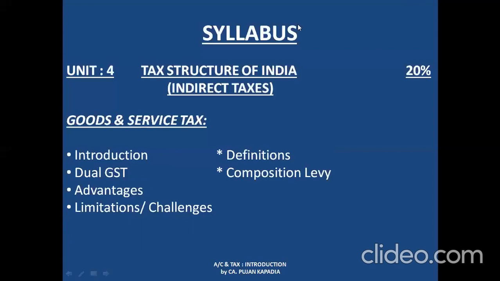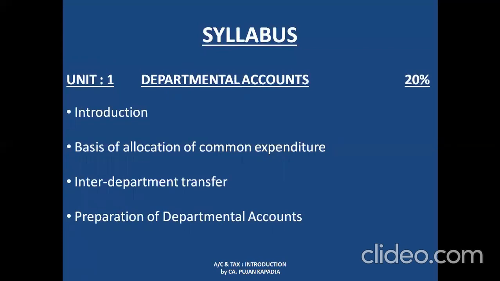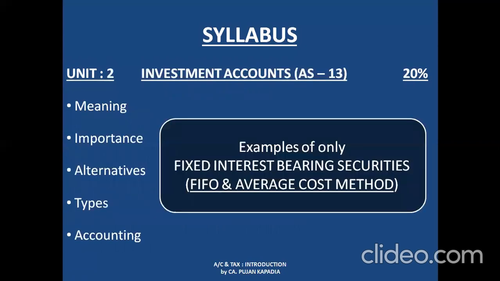So this is the basic syllabus. This is a brief idea of what accountancy and taxation is going to be all about in your semester 3. Just reviewing it quickly, the first unit was departmental accounts. The weightage was 20%. A common example: I'm running a company which has 2 departments, Department A and Department B. Department A is producing grey cloth and Department B is producing shirts out of it. Second is investment account, AS13. I took the fixed deposit example, where we are going to deal with how to record my investment amount and how to record my interest amount.